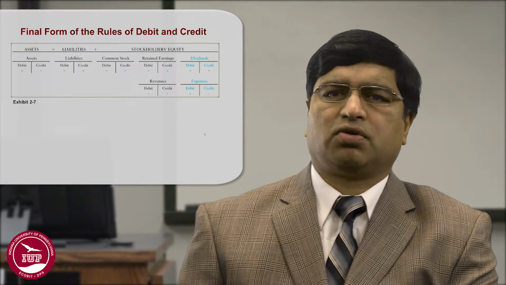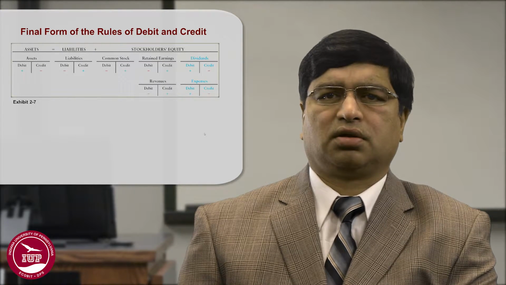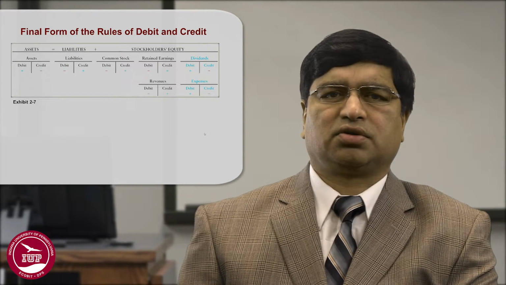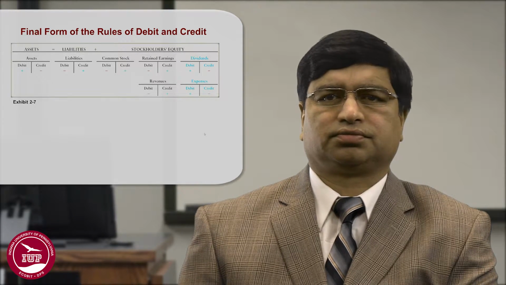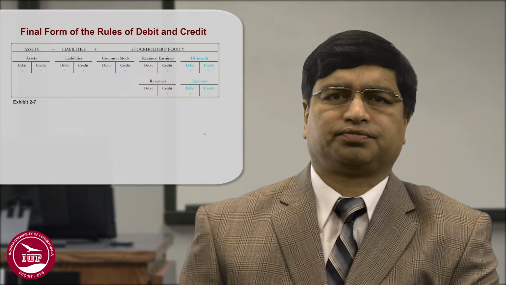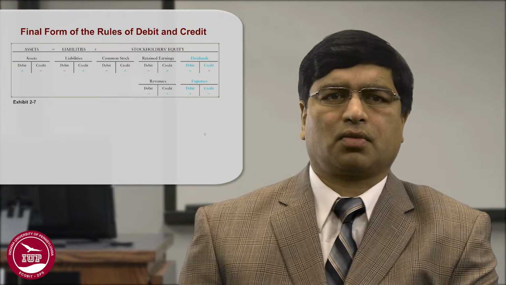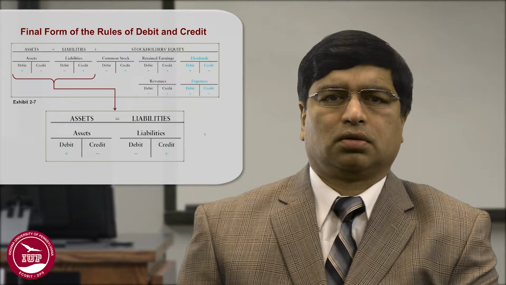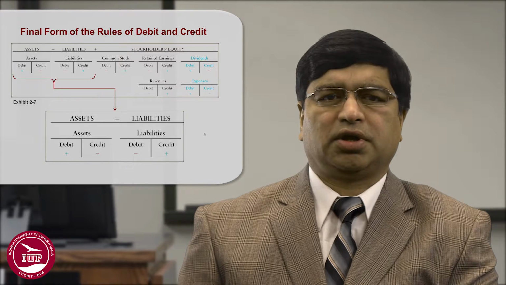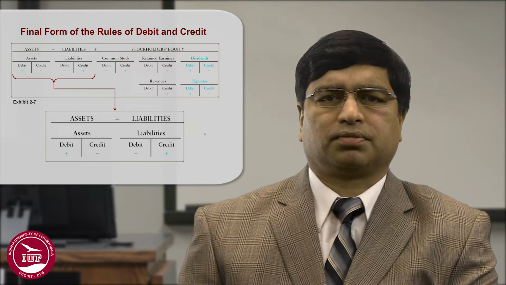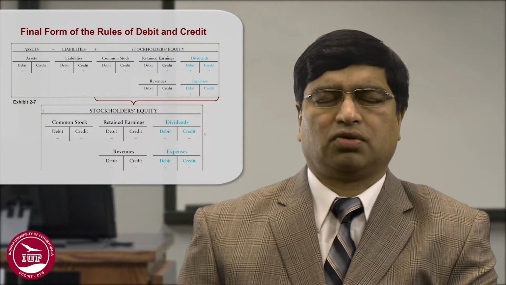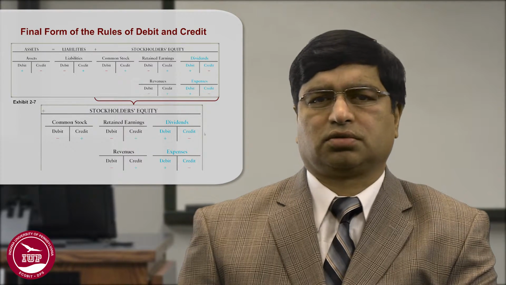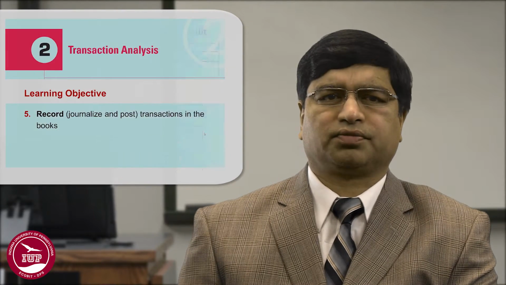And if your revenues go up, it is credited. In case of dividends, if the dividend goes up, the dividend account is debited. So assets equal liabilities plus stockholders' equity. And those are the rules which you can follow.